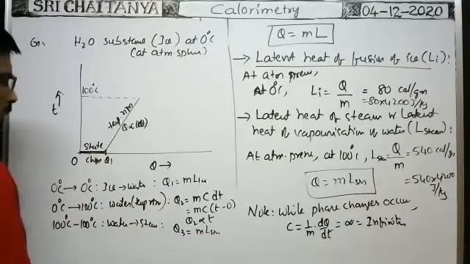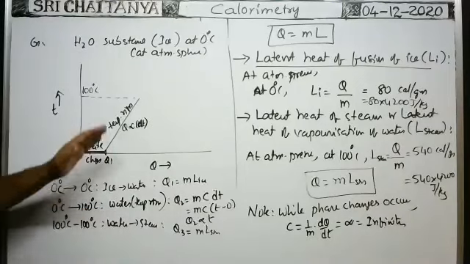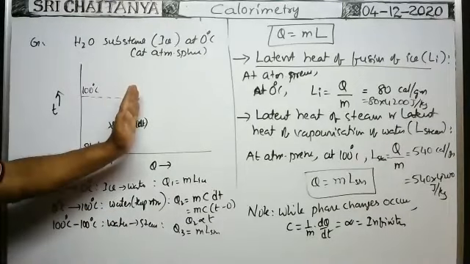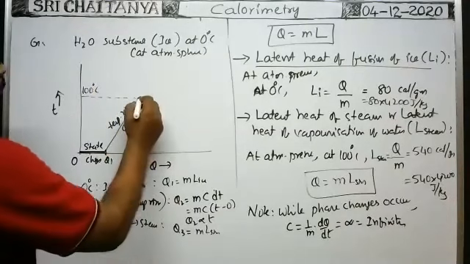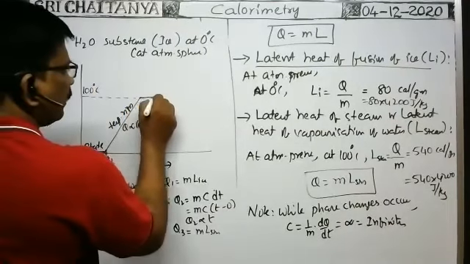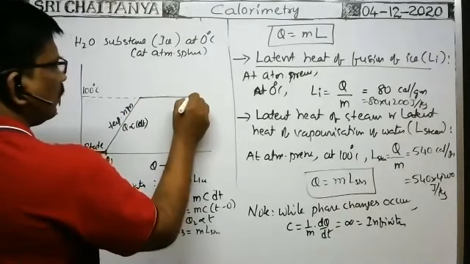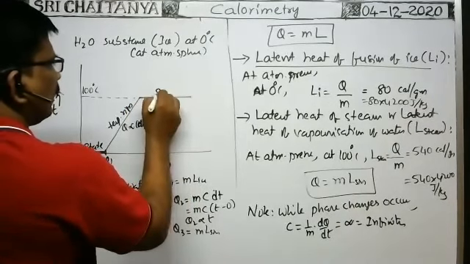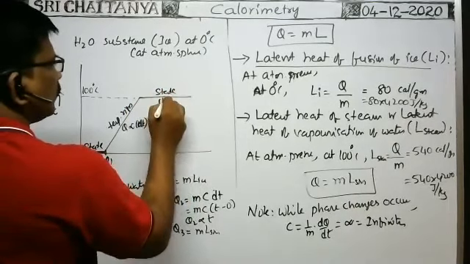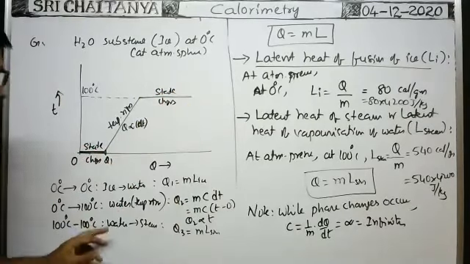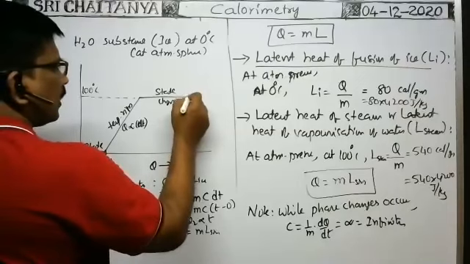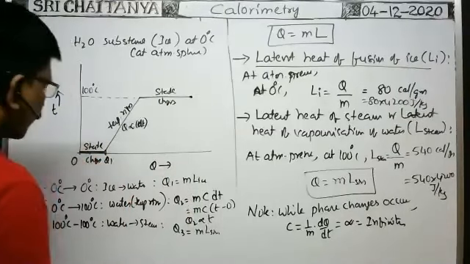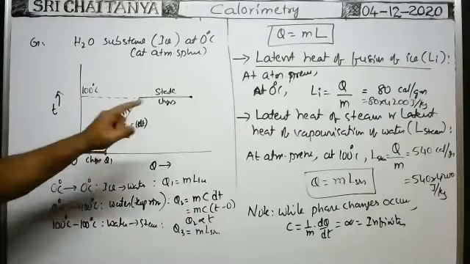Whenever the temperature of the water reaches 100 degrees centigrade and you supply further heat energy, there is no change in the temperature, but the state changes from water into steam. That's why there is no change of temperature, but the state changes. So it is converted into steam.